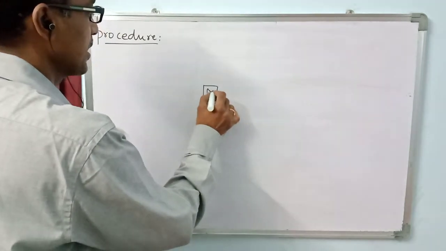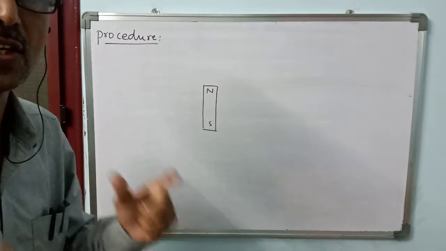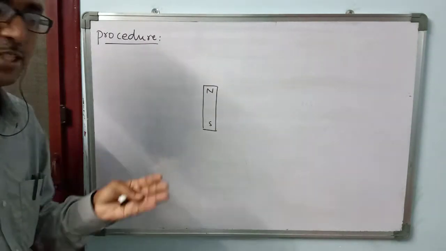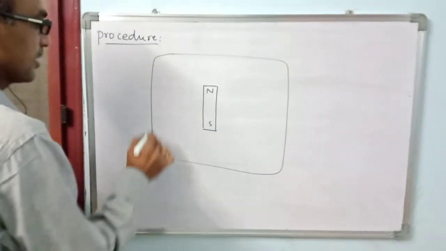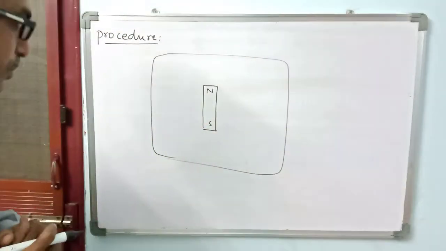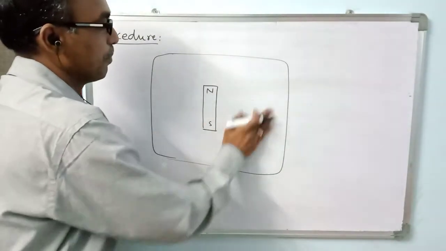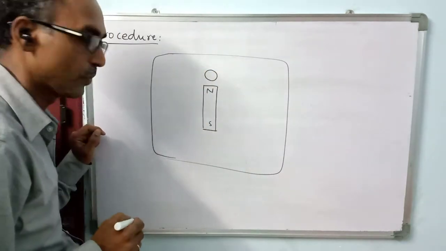I am placing it on a flat surface, on a table, on a plank, on a paper. Let us suppose it is a plank on which this bar magnet is kept. Now I'll bring the magnetic compass and keep it here.